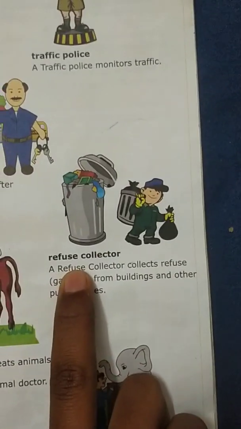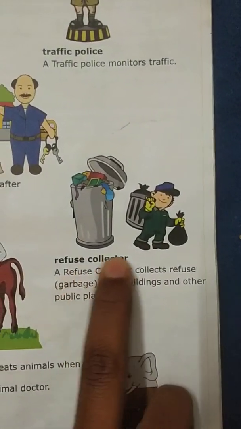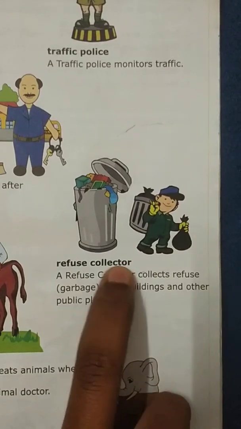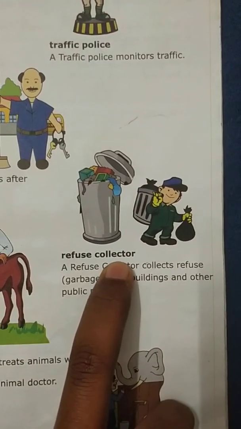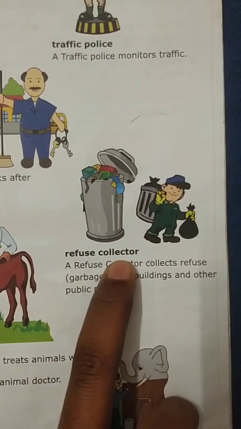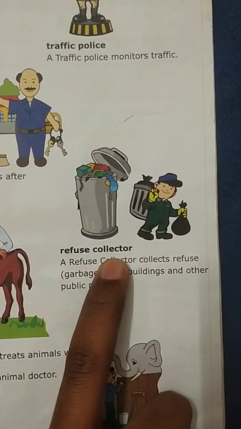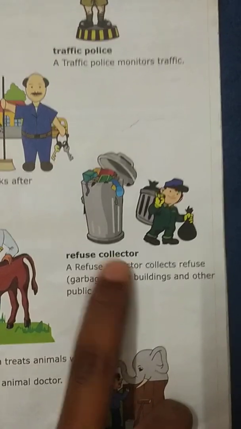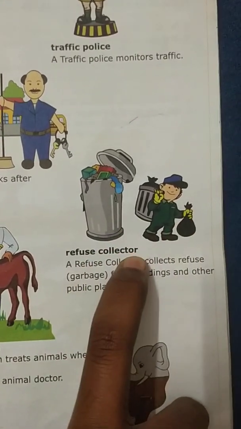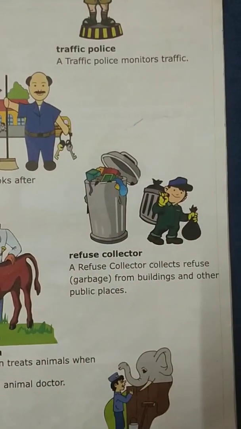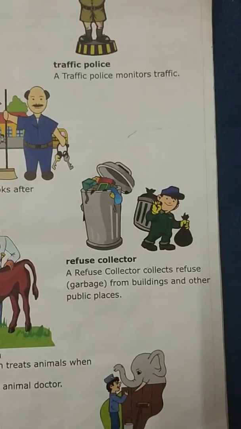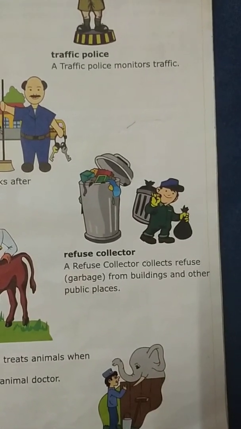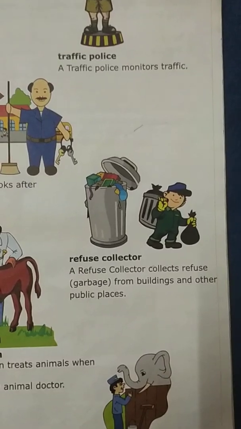Okay. They are refuse collectors. Daily, without them, what happens? Garbage will be stored in our house, no? So they are refuse collectors. Daily you will be throwing the garbage in the vehicle, no? They'll collect and go, no? They are called refuse collectors.